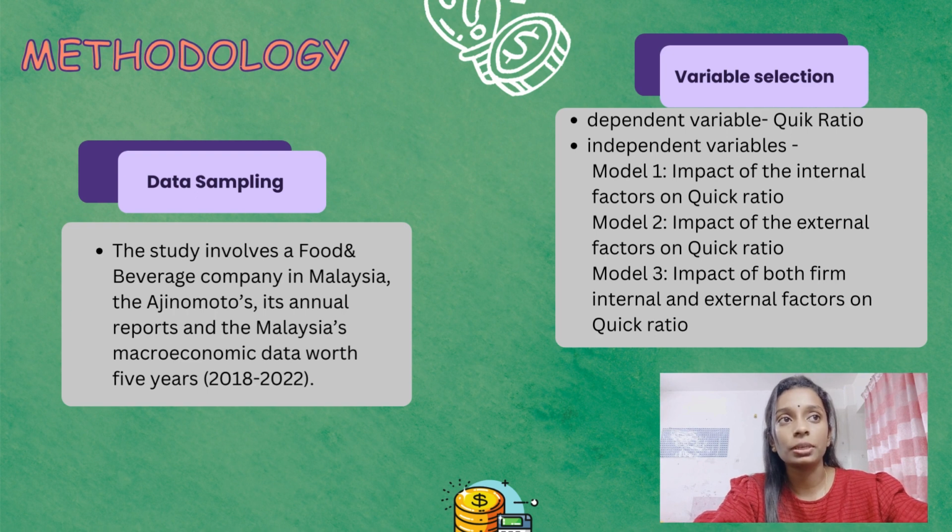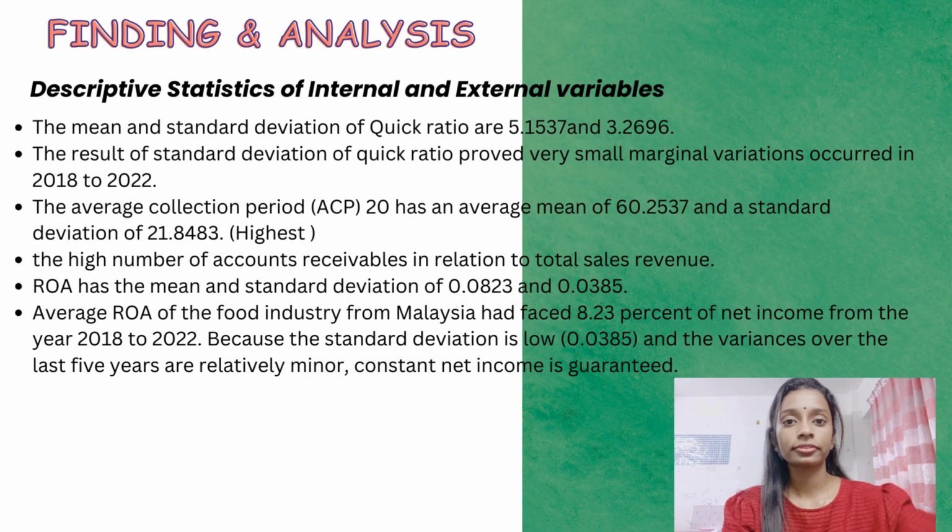The second one is variable selection. For that, the dependent variable, as I said earlier, is the quick ratio, and the independent variables are in 3 models. Model 1 is the impact of the internal factors on the quick ratio. The second one is the impact of the external factors on the quick ratio. Model 3 is the impact of both firm internal and external factors on the quick ratio.